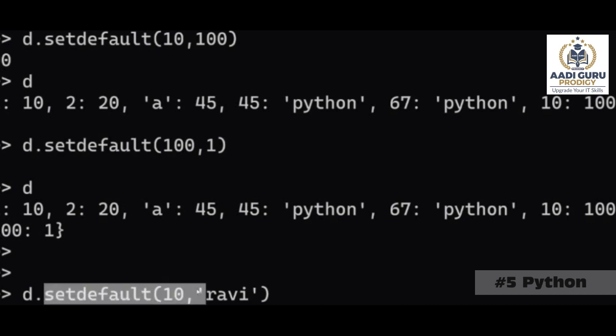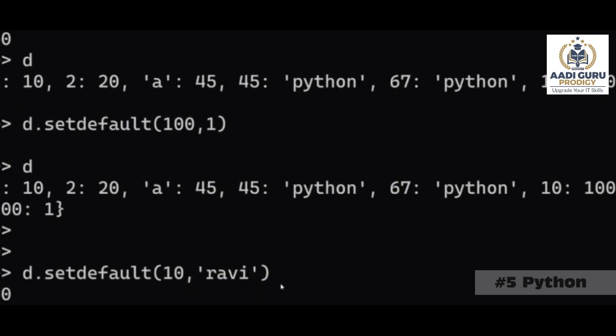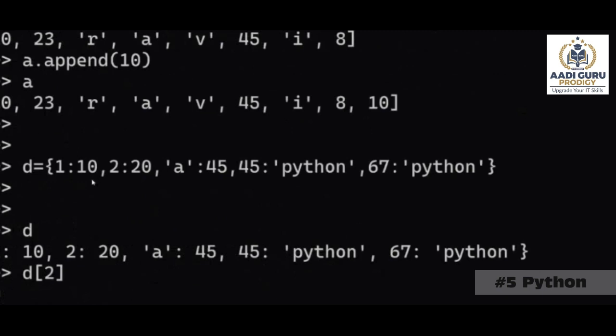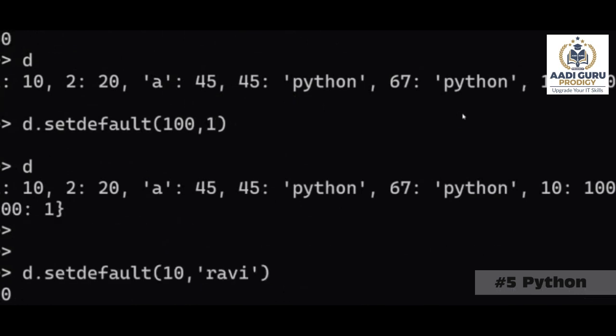Okay, so that is about setdefault. Now, if you want to remove something, in the case of a list, how do we do it? Let's say you have a list here. If I want to remove something, then we will use the pop operation, right?